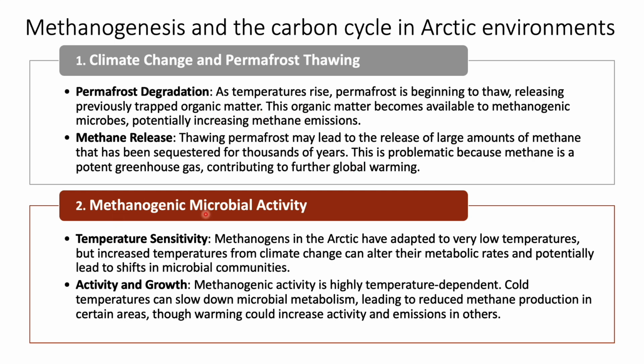When we look at the methanogenic microbial activity, the methanogens in the Arctic have adapted to very low temperatures, but increased temperature from climate change can alter their metabolic rates and potentially lead to shifts in the microbial community. So this is with respect to the temperature sensitivity of the microorganisms. The methanogenic activity is highly temperature dependent, so cold temperature can slow down microbial metabolism, whereas warming could increase activity and emissions in other cases. So the activity and growth is related to the temperature.